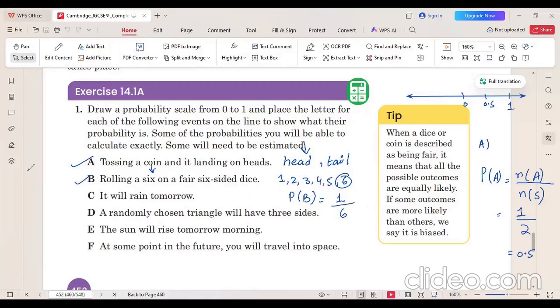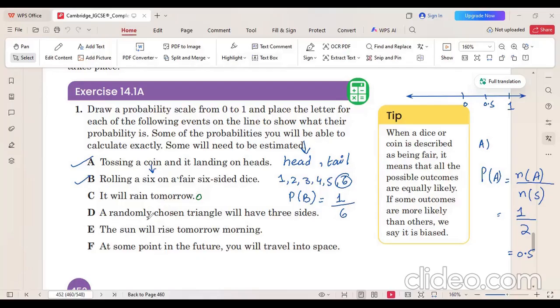Okay. Now check the C part. What we have is: it will rain tomorrow. What will be the probability that it will rain tomorrow? Are you sure about this or not? Here your answer can be either 0 or 1. If you are sure that it will certainly rain tomorrow, then it is 1; if we are not sure that there will be rain tomorrow, you can simply have the probability as 0.